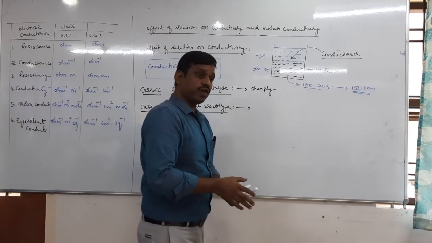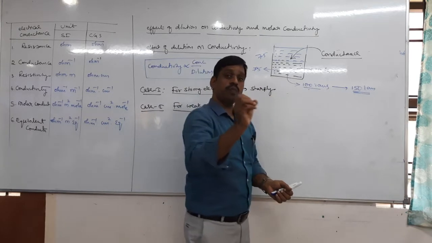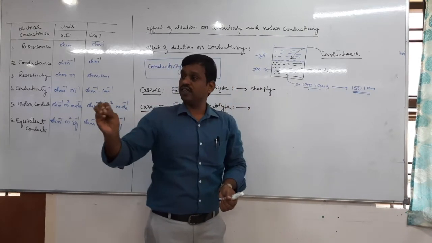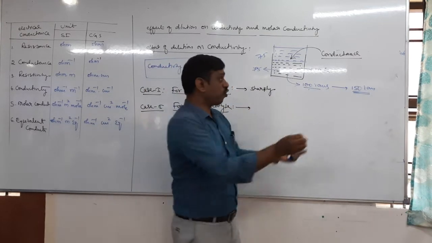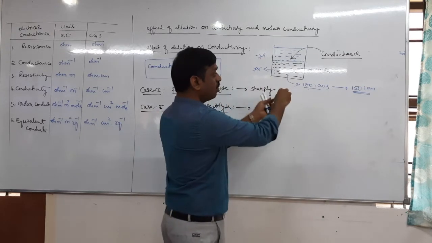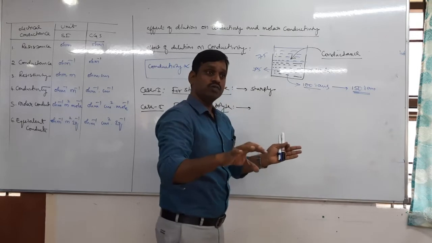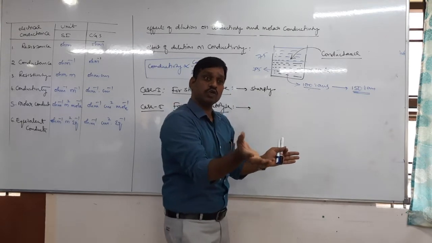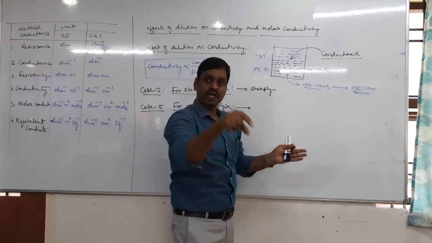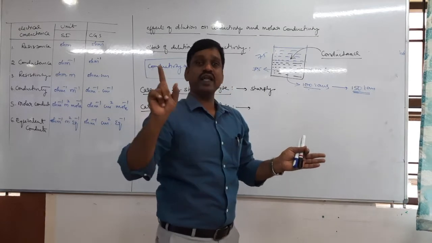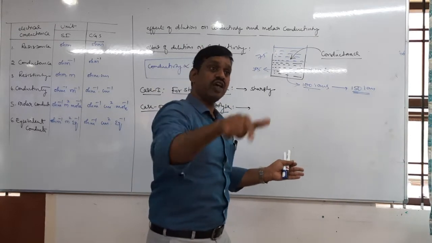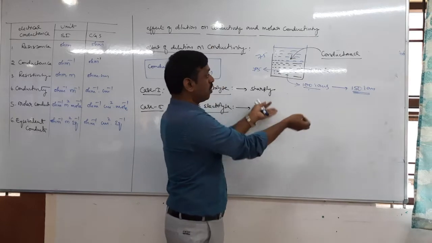In case of a weak electrolyte, they undergo partial ionization in the beginning. Therefore, on dilution, what happened? Total volume increases. Along with the total volume, the total number of ions also increases, because they undergo partial ionization.